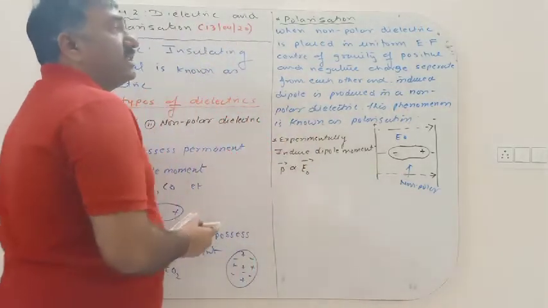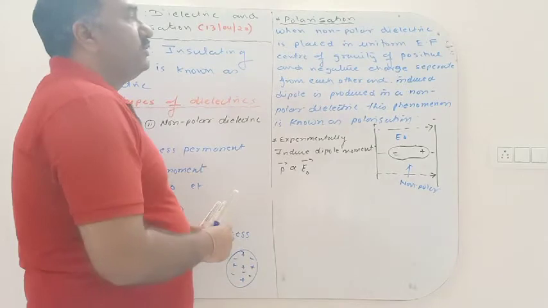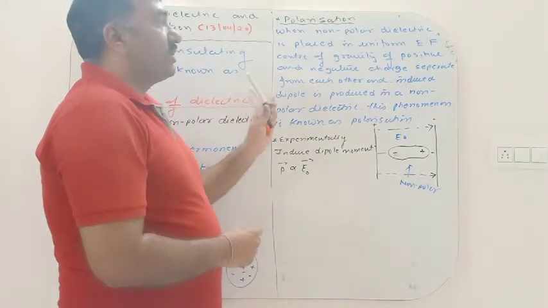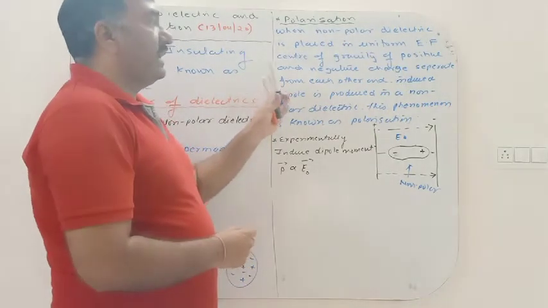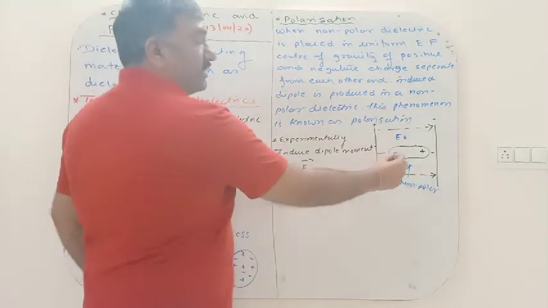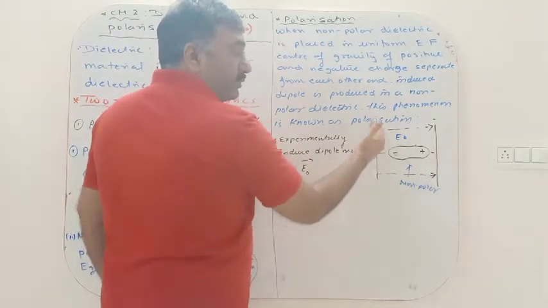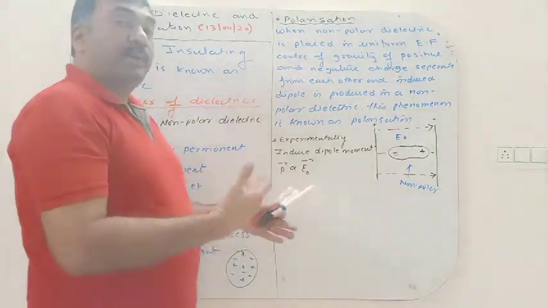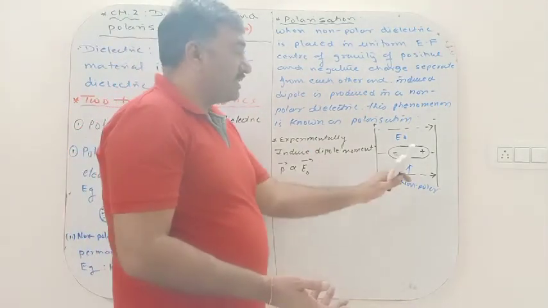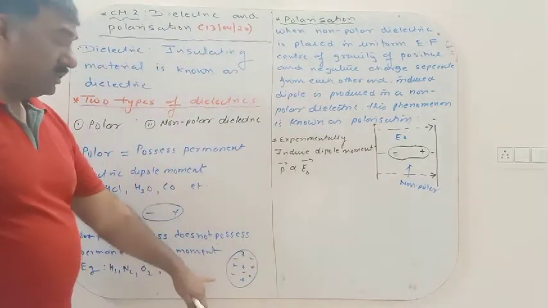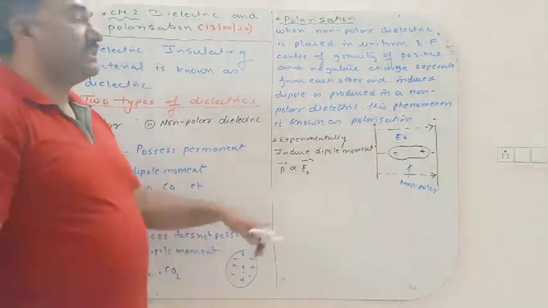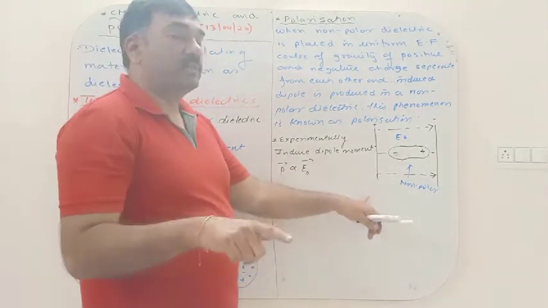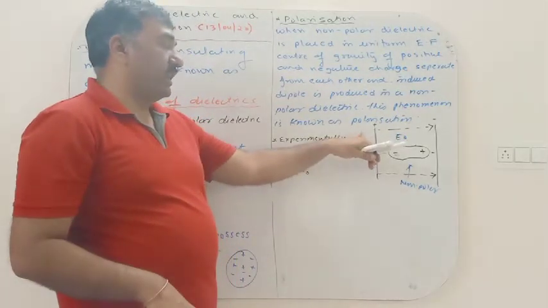What is polarization? When a non-polar dielectric is placed in a uniform electric field and the centers of positive and negative charges get separated, negative towards the positive plate and positive towards the negative plate, then the dipole is induced. Until now there was no dipole in it; the centers coincided, it was zero. Later, what got induced? The dipole gets induced, and this phenomenon is known as polarization.